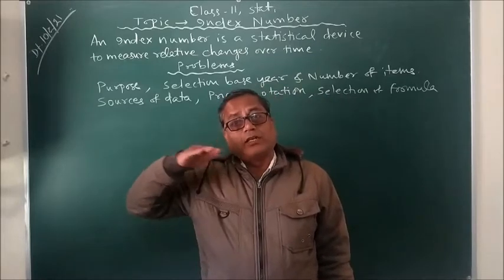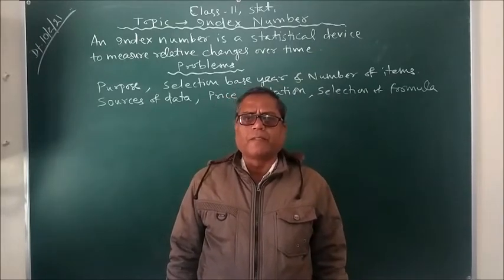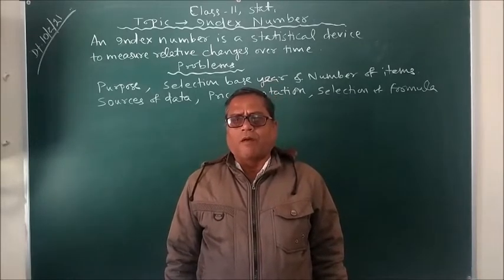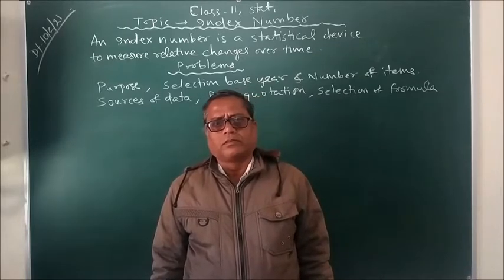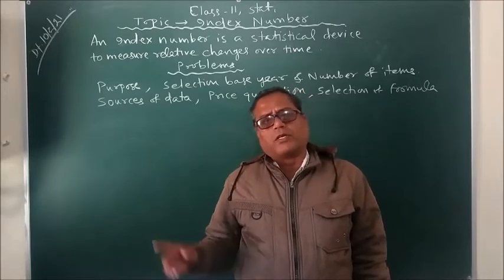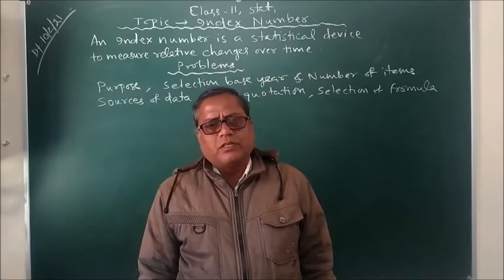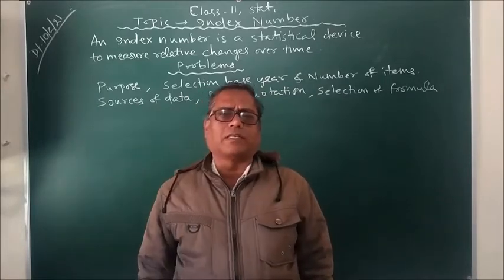So, general price level. Again, we will start. Suppose in a market, tomato 10 rupees, potato 20 rupees, means there is a fixed price for each and every good sold in the market.